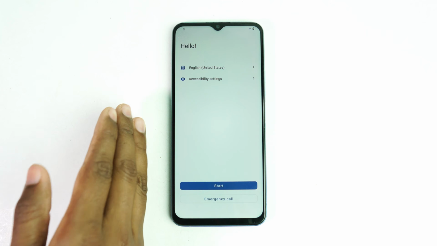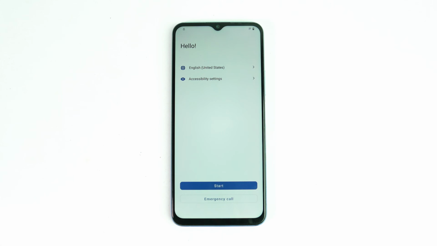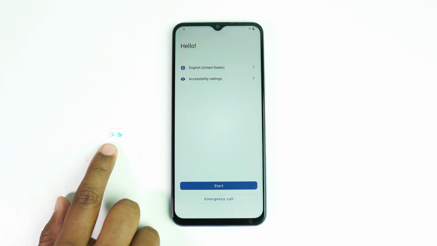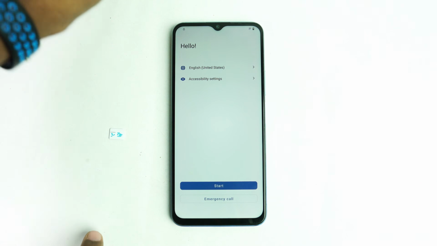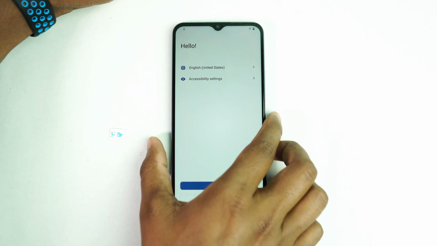So this is the first stage, and now you need a pin lock SIM card. This is a SIM card which is pin locked, and a SIM ejector. Now we just connect this SIM card.